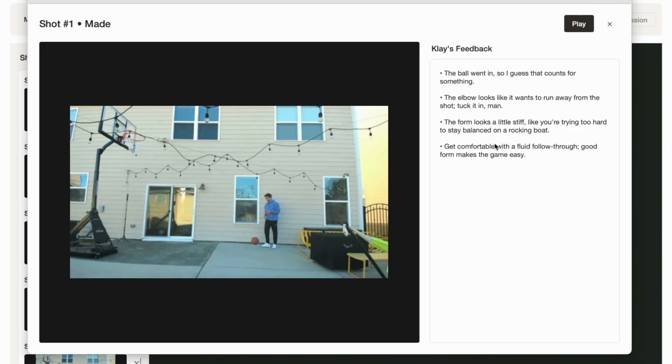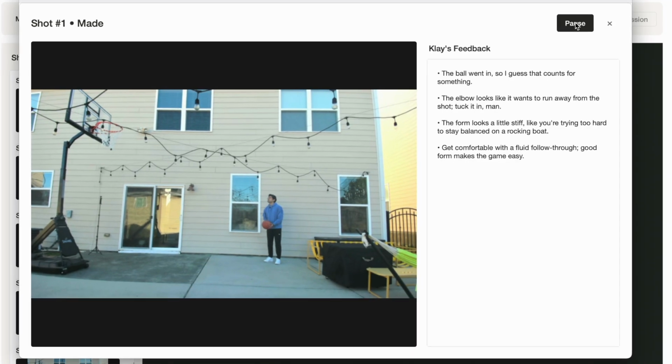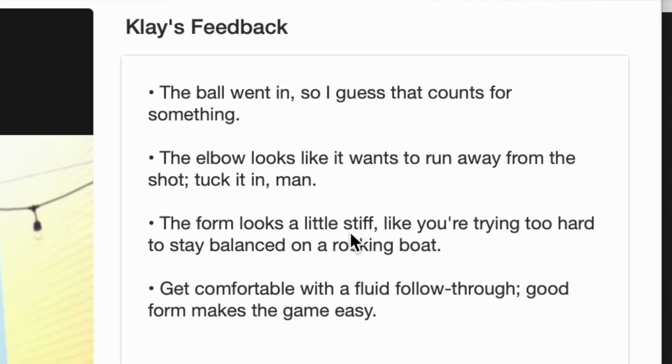And now that we have some test results, let's go and see how Gemini did. It looks like it says shot number 1 was made, but when I see it, it was clearly missing. And I love Clay's feedback. The form looks a little stiff, like you're trying too hard to stay balanced on a rocking boat.